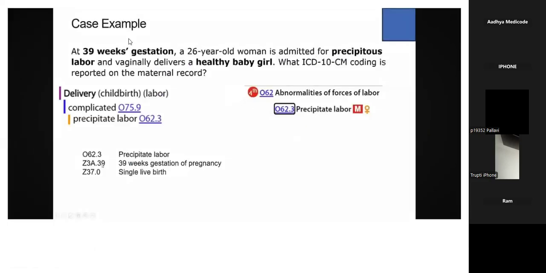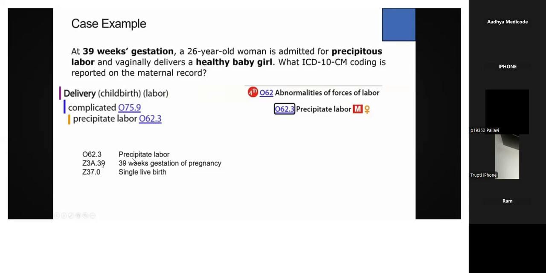And next here you can check it out. We have one more example. A 39 weeks gestation, 26-year-old woman is admitted for precipitous labor and vaginally delivered a healthy baby girl. What are the ICD-10 codes assigned here on the medical record, the maternal record?